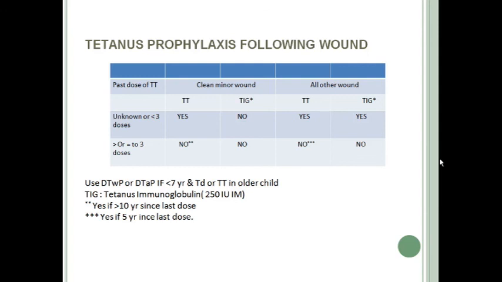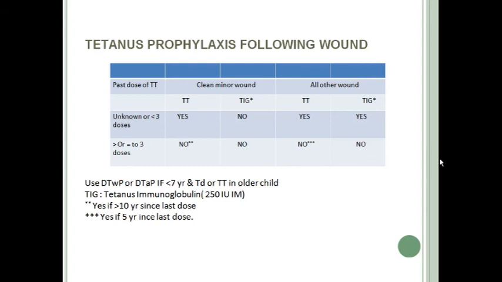Okay, but the person should not be given TIG, as it is a clean minor wound with very little risk of developing tetanus. TIG is tetanus immunoglobulin. Okay, it is passive immunization. So TIG should not be given in a clean minor wound. Okay, and if that person has a clean minor wound and has received 3 or more doses in the past, then neither TT vaccine nor TIG should be given.